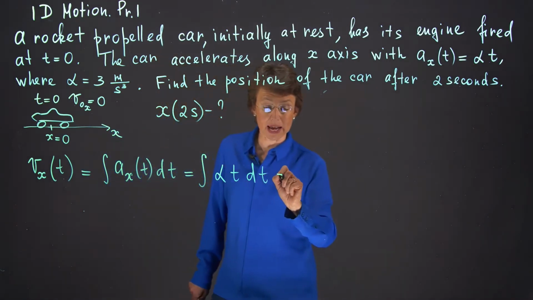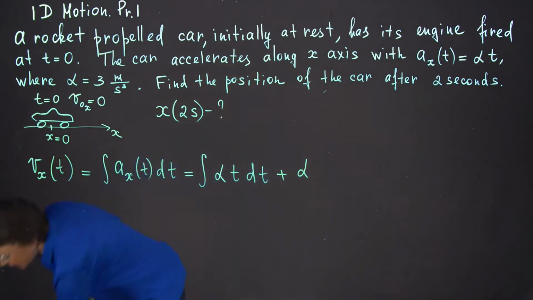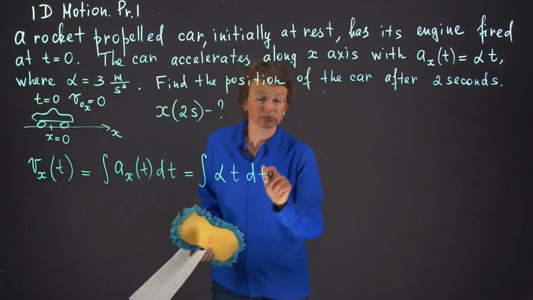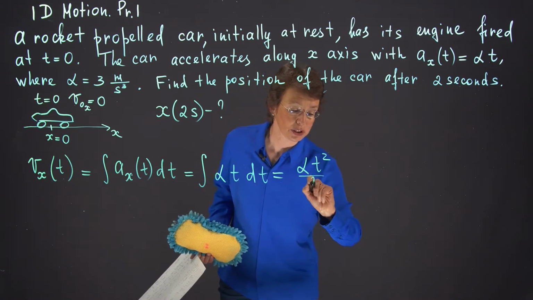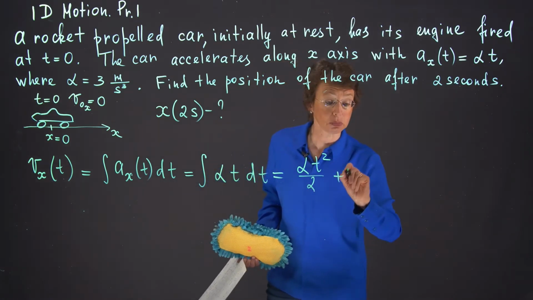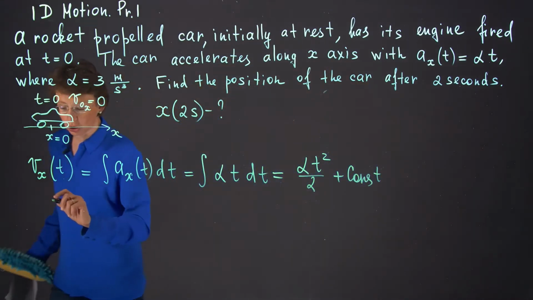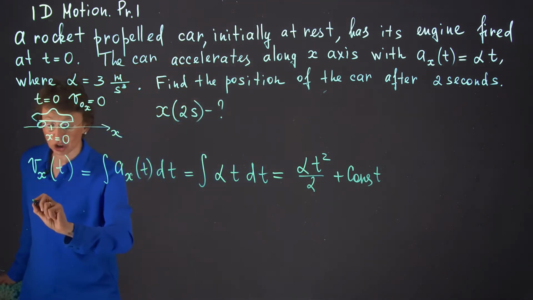So this is my indefinite integral. It is equal to, I take this integral, alpha t squared over 2, plus a constant, an arbitrary constant that we need to find from initial conditions. We are given initial conditions. The car was initially at rest.